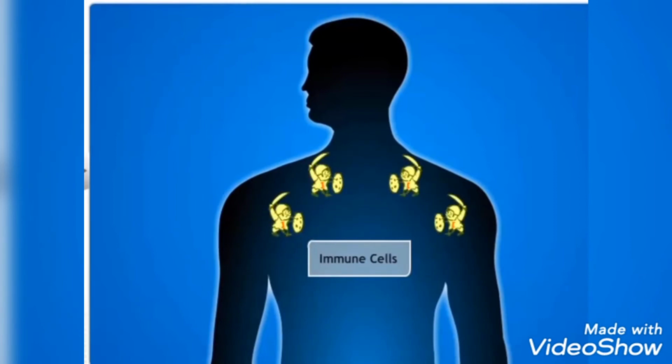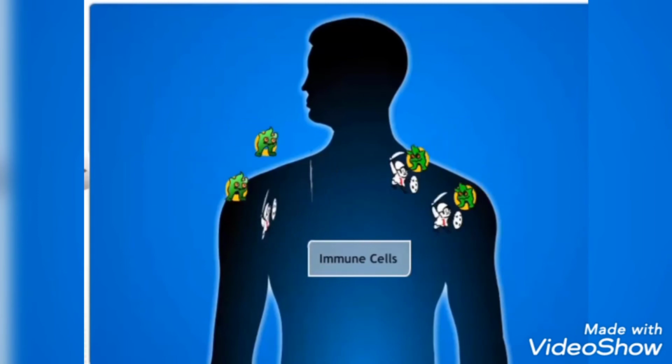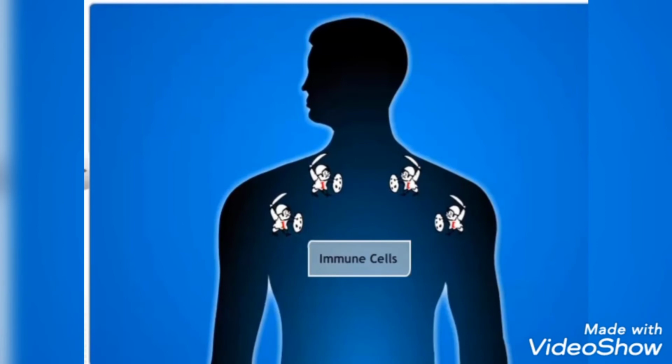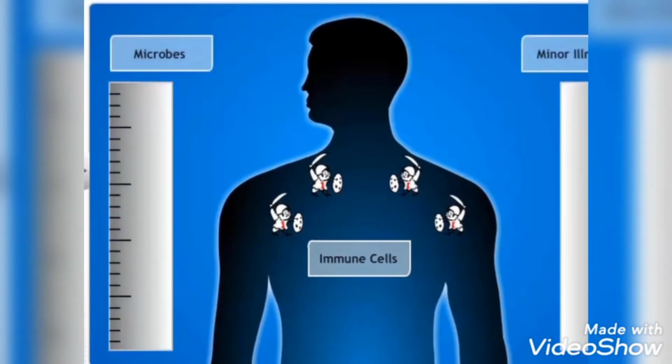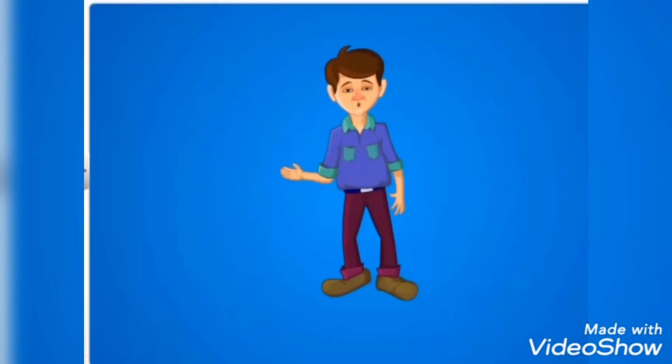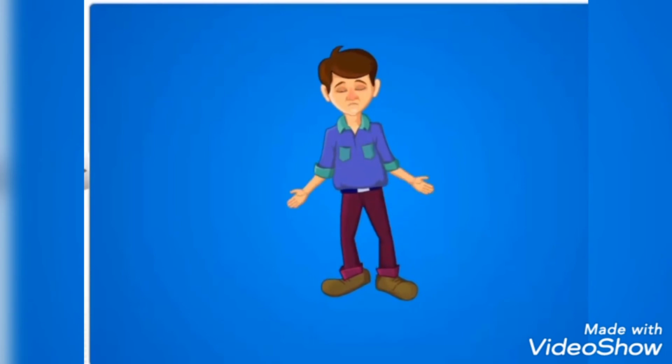The human body has cells specialized in fighting microbes. These cells fight the microbes as soon as they enter the body. If these cells are successful, we may not get infected by a disease. If the number of microbes can be controlled by the immune cells, the symptoms of illness will be minor. So, the chance of getting an infection depends on how efficient our immune system is.